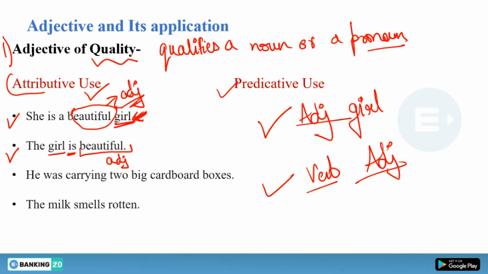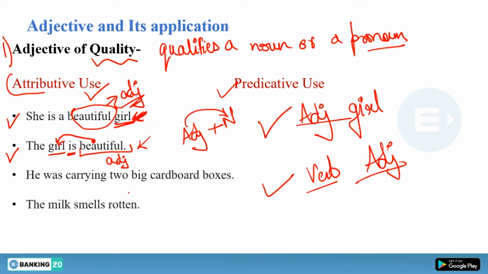So whenever you have a noun and before that an adjective is used, this adjective is talking about this noun. But in this way, when you have an adjective after the verb, then in this case this adjective is talking about the subject. As simple as that.